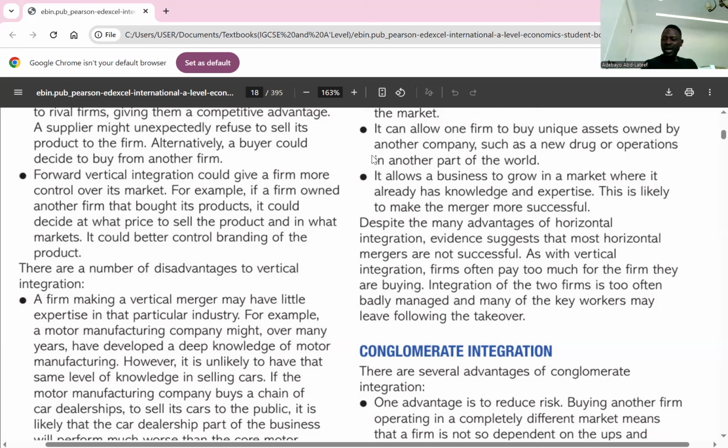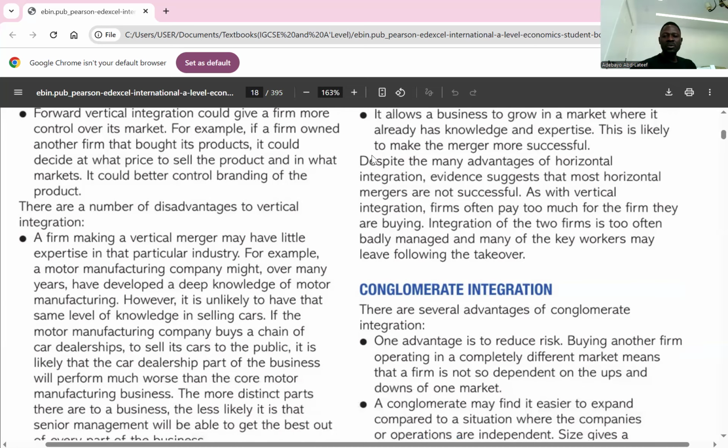Do you understand? Yes. And the last one: many of the workers of the firm that has been taken over may leave, taking with them much of the expertise that makes the business succeed. So another problem about vertical integration is that after it is done, if it is forward vertical, some of the workers might choose to leave. They might be leaving with the expertise that made you buy the company, and that means the business will run at a loss. Any question about vertical integration? No. Good.